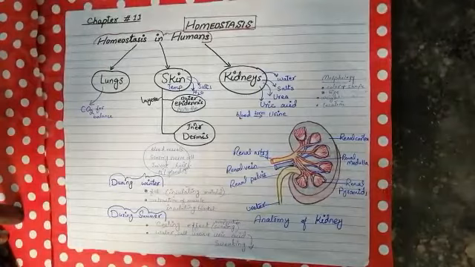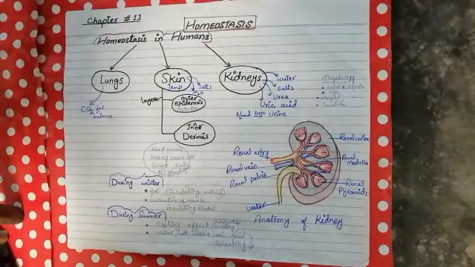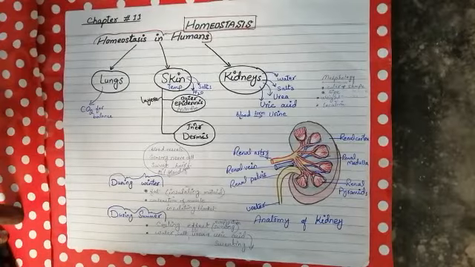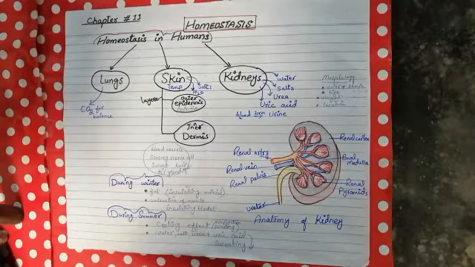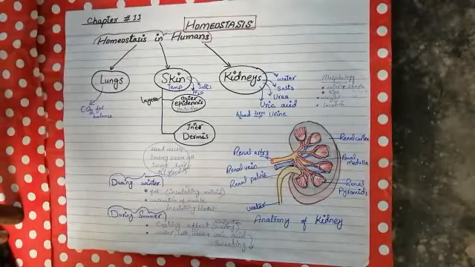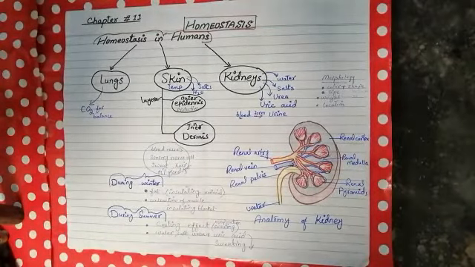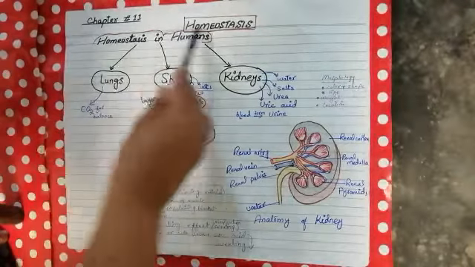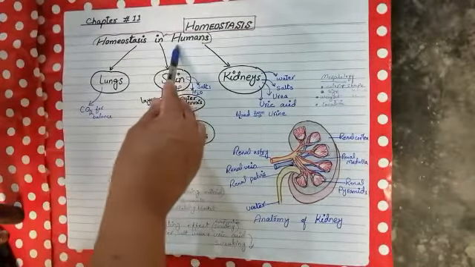Our today's topic is homeostasis in humans. We already discussed in our previous lecture homeostasis in plants and the different mechanisms which are utilized by the plants for the maintenance of their internal condition. And in this lecture we will discuss the organs which maintain the homeostasis, or maintain the internal condition, in humans.